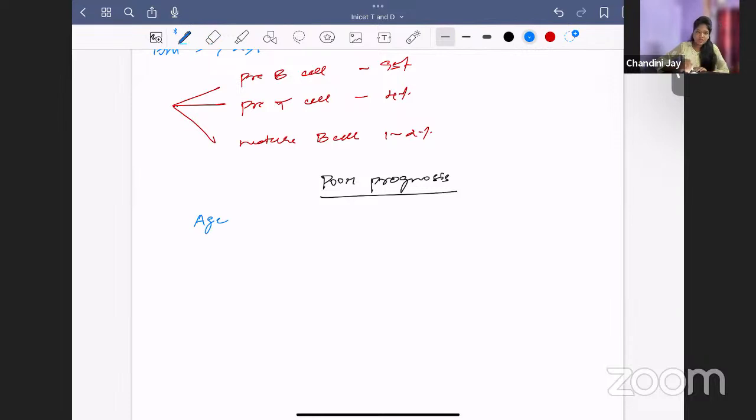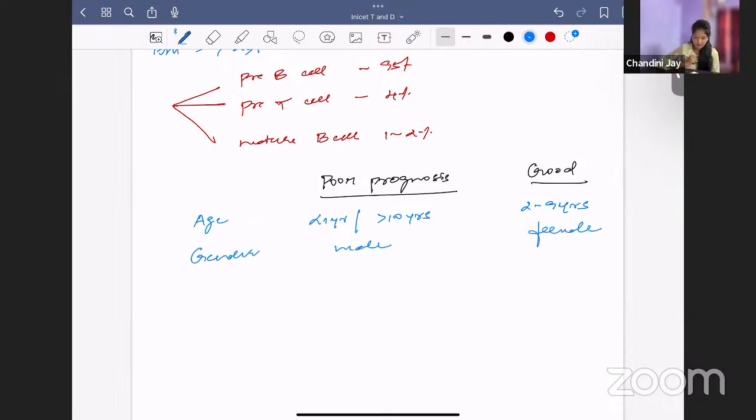What about the age? Age less than 1 year or more than 10 years carries poor prognosis. So, what about the good prognosis? In between is your good prognosis. Your 2 to 9 years carries better prognosis. Now, gender. Male gender carries poor prognosis. Female gender carries good prognosis.